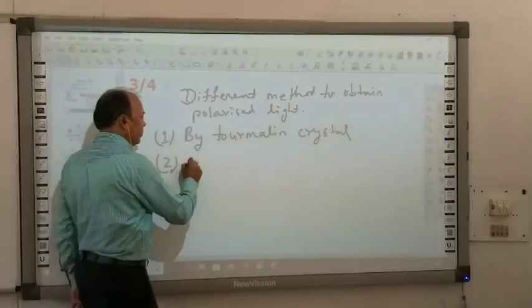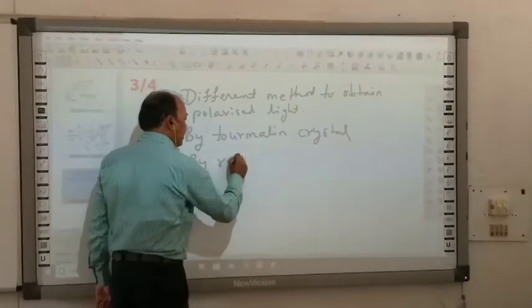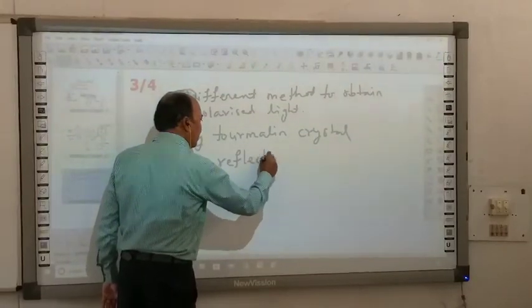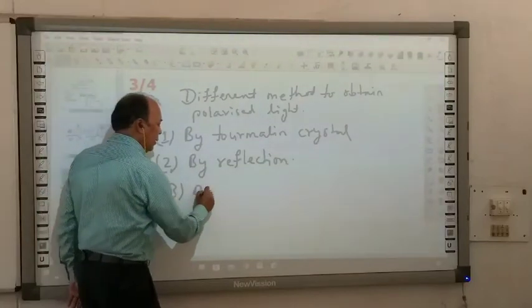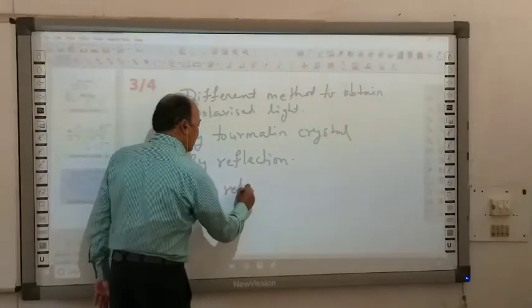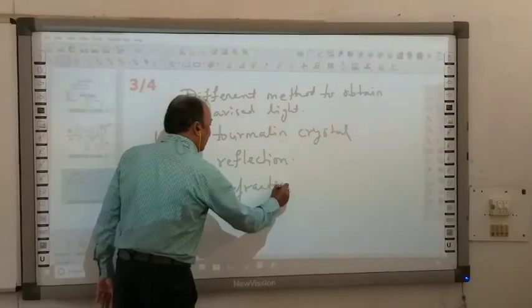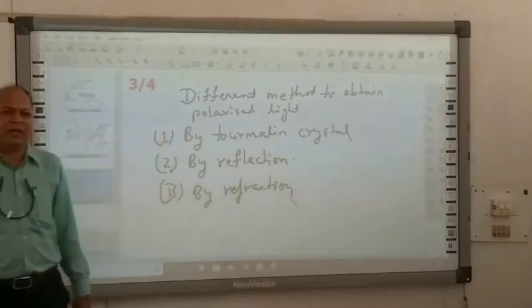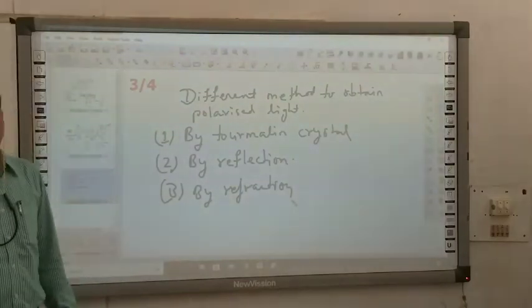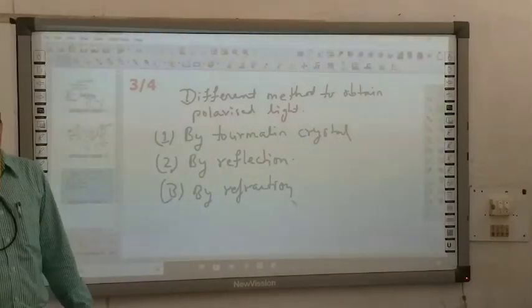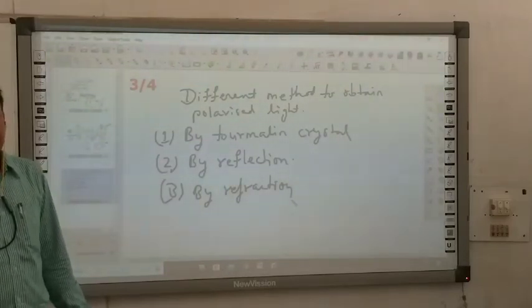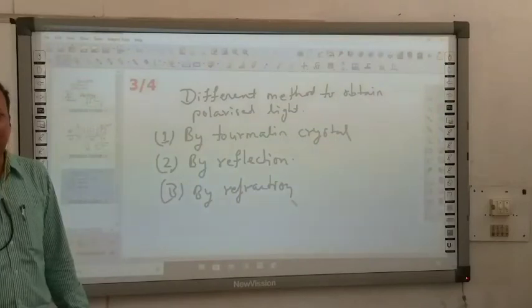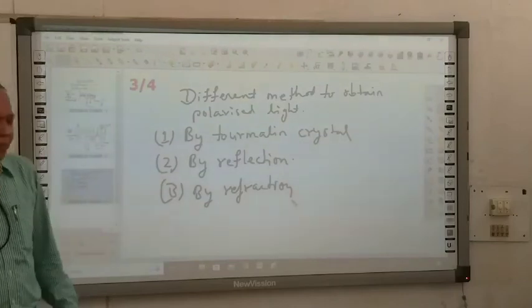Second, by reflection. Third, by refraction. Obviously both phenomena occur simultaneously, reflection and refraction. We also observe that in the case of reflection we may get plane polarized light, whereas in the case of refraction we may get partially polarized light or maybe completely polarized light.